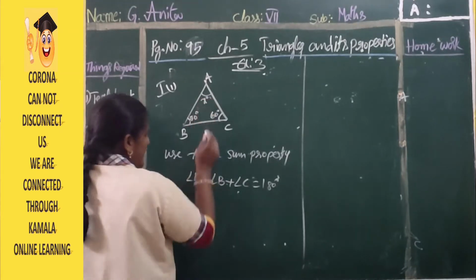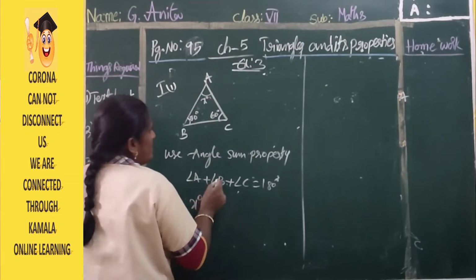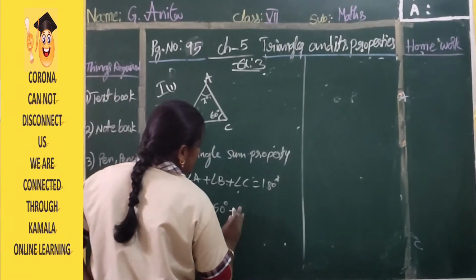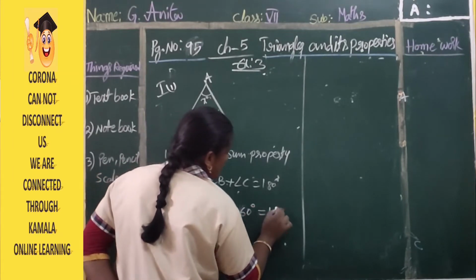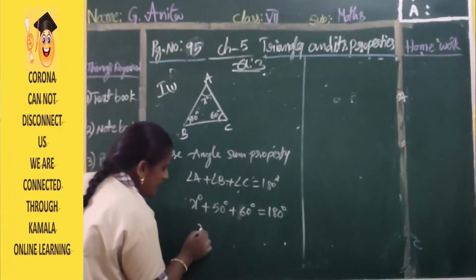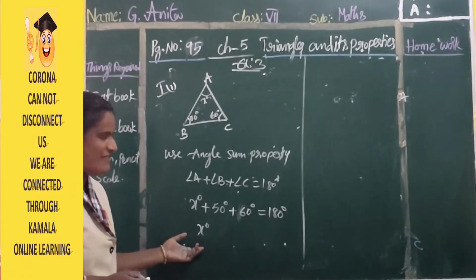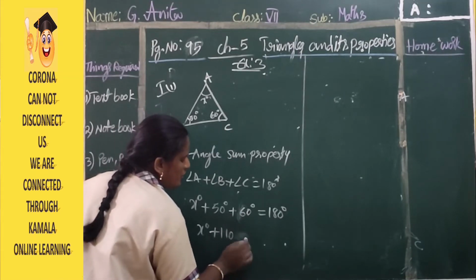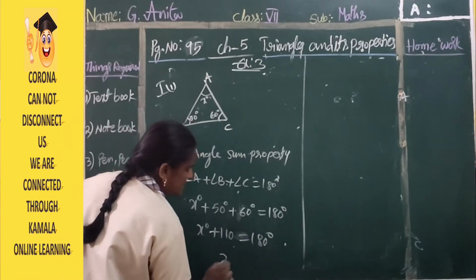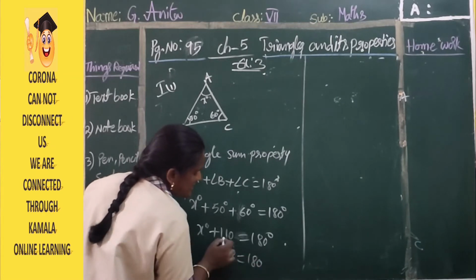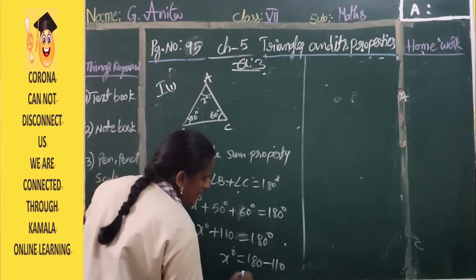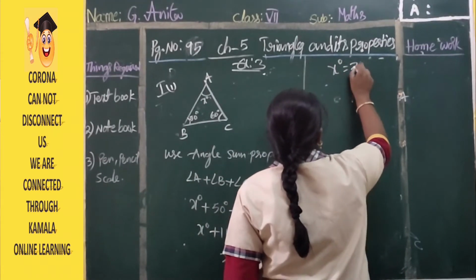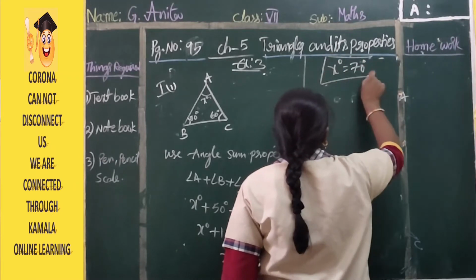So that means angle A they are given x degree. Angle B, what are they given? 50 degrees. Angle C, what are they given? 60 degrees. So which should be equal to 180 degrees. So x degree keep like that only because we don't know x degree value. 50 plus 60, 110. It should be equal to 180 degrees. We need to find x degree. This 110 transposed to this side. It is equal to 70 degrees. Okay, clear? X degree is equal to 70 degrees.